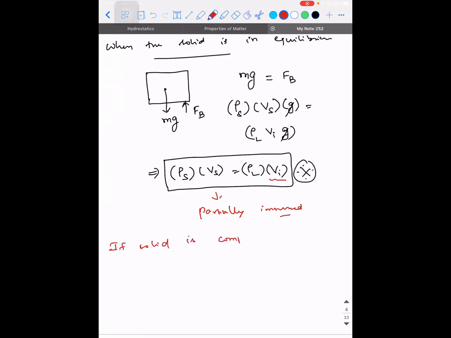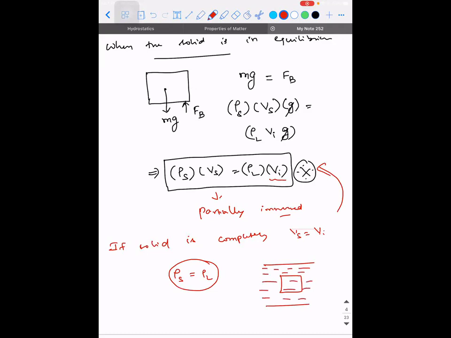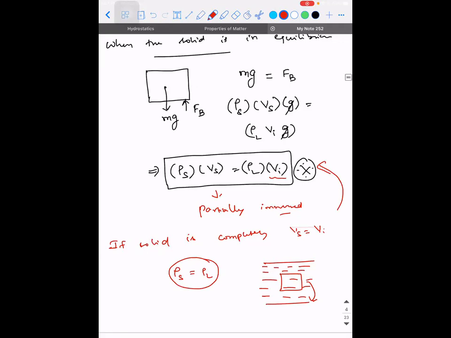Then the volume of the solid will become volume of the immersed portion. That is possible only when rho s is equal to rho l. When you substitute it in the above expression, Vs will be equal to Vi. So when the density of the solid is equal to the density of the liquid, the solid will get completely immersed inside the liquid and it will float somewhere in the mid portion. It will be somewhat like this. If the density of the solid is greater than the density of the liquid, then the solid will get settled at the bottom because it will sink. Are you able to understand?